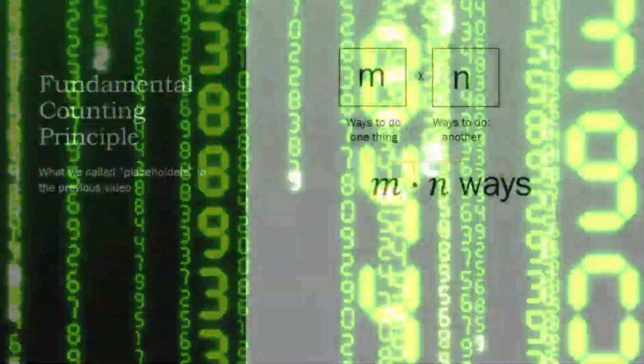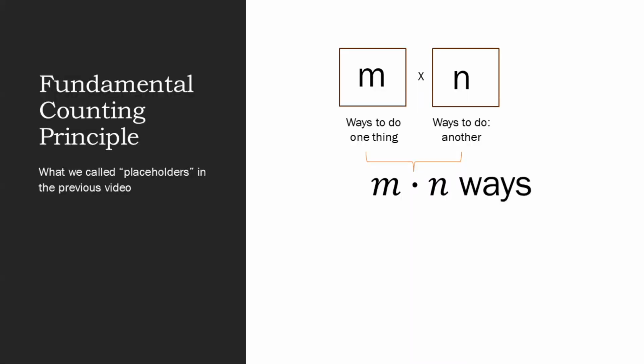So here's the fundamental counting principle. If you have m ways to do one thing and n ways to do another, then you have m times n ways to do both. In our last video, we called that our placeholder approach. And we did that kind of counting using multiplication in our probability bootcamp.